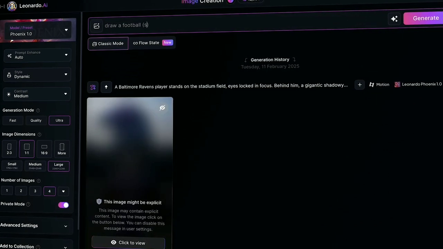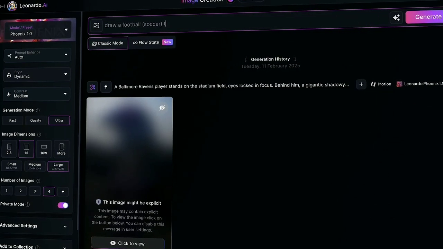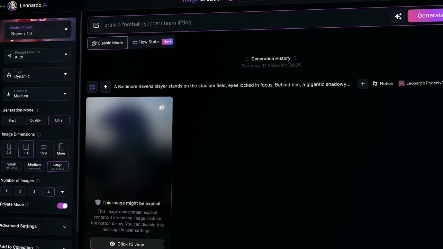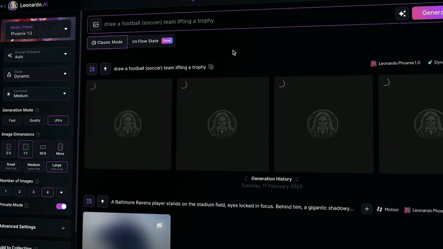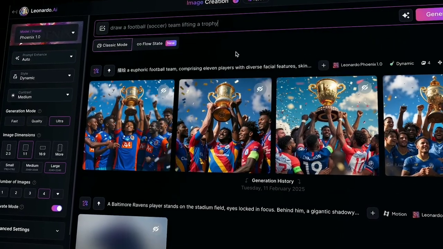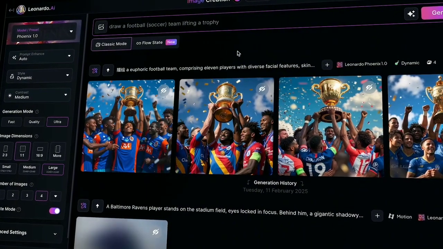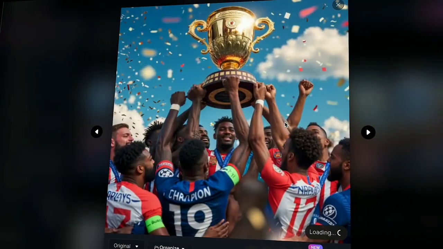Now the settings are ready, so I will go to the prompt box. You can type anything you want, but I will choose a football team lifting a trophy. Now, I will click Generate and skip ahead. As you can see, the AI has made 4 great pictures. Pick the one you like the most, save it, and set it as your profile picture.